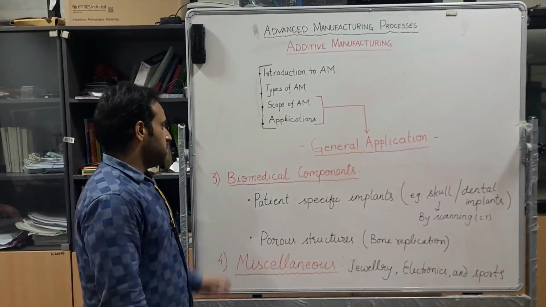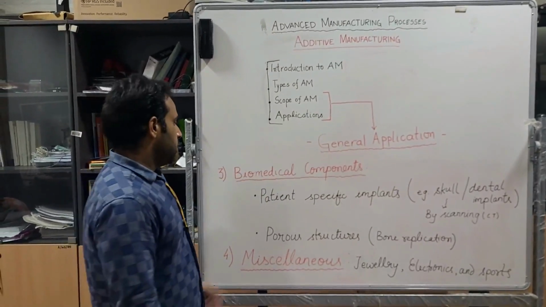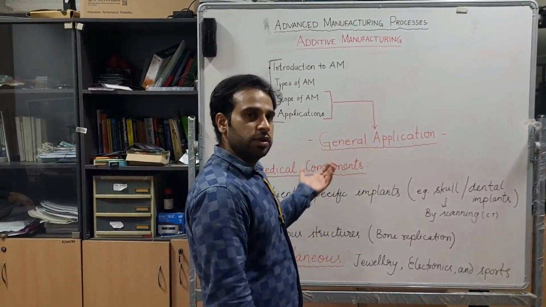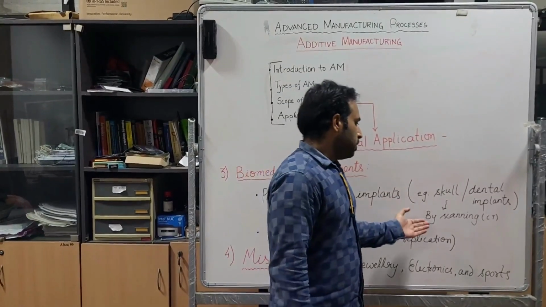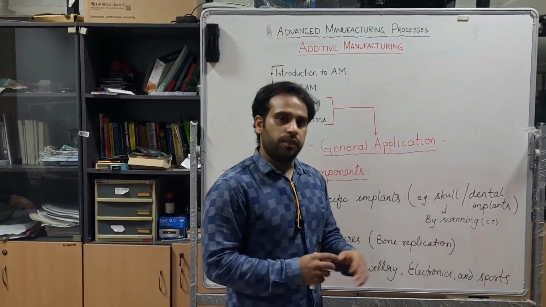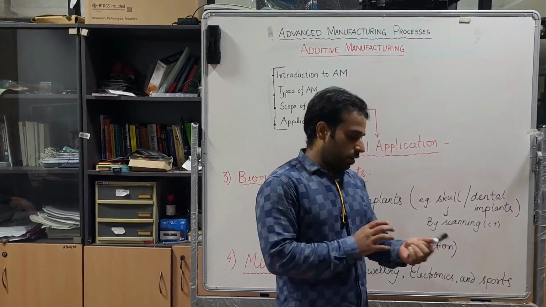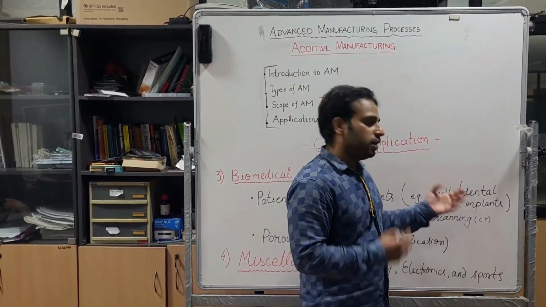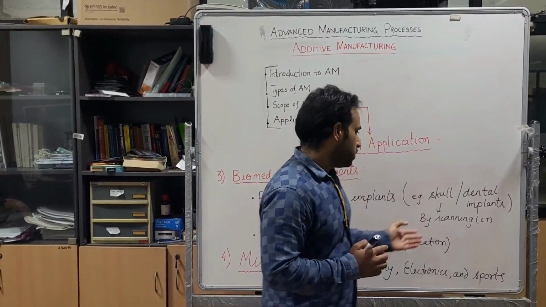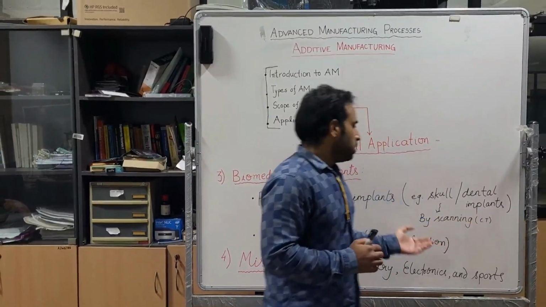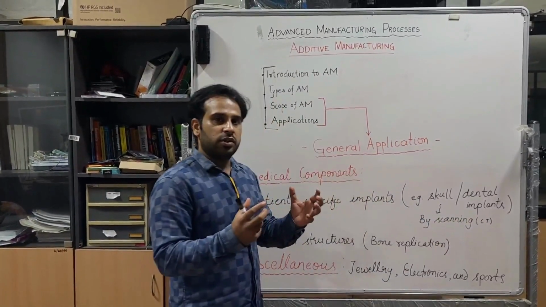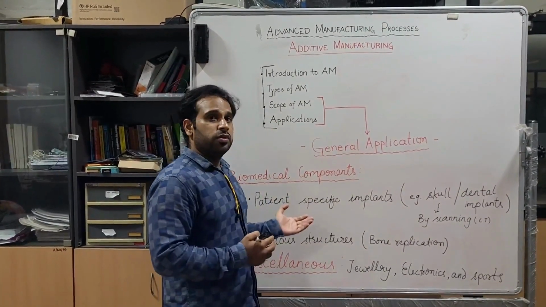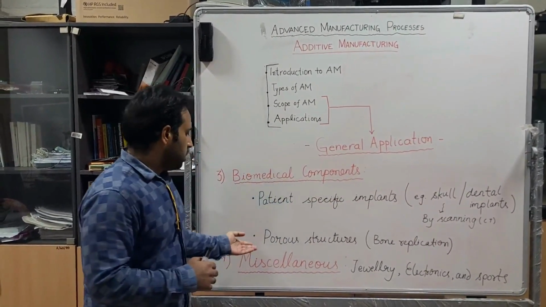Another application is in the field of biomedical. For example, patient-specific implants we can make very easily by using these techniques. For example, we will scan the human body where replacement is required. For example, skulls of the human body or dental implants we can scan by using, for example, a CT scan, and we will make a replication of that implant, and we can produce it by using the AM technique.